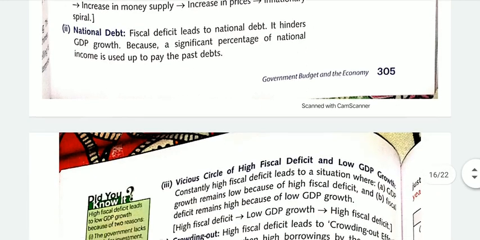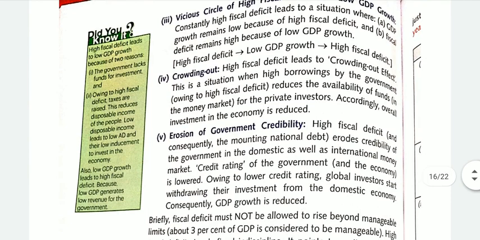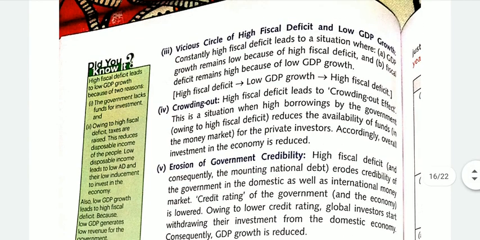The third point here is the vicious circle of high fiscal deficit and low GDP growth. As discussed above, national debt lowers the GDP growth, and this in turn raises the fiscal deficit, which again further lowers the GDP growth. Thus, we are stuck in a vicious circle.